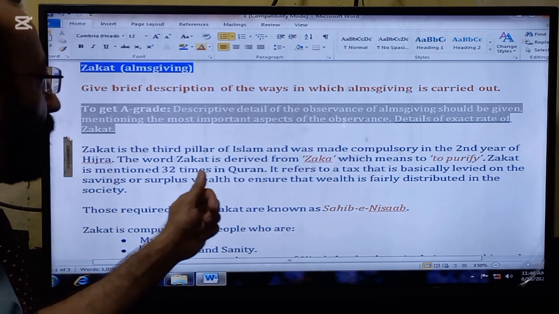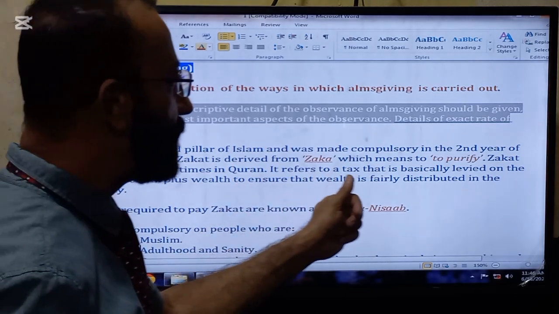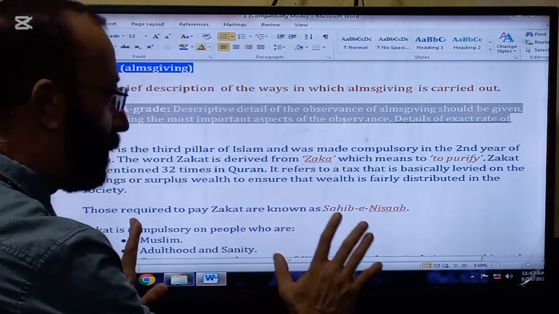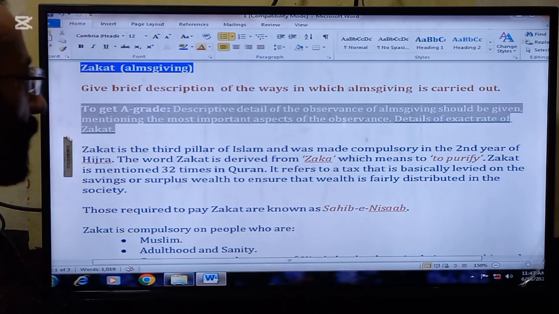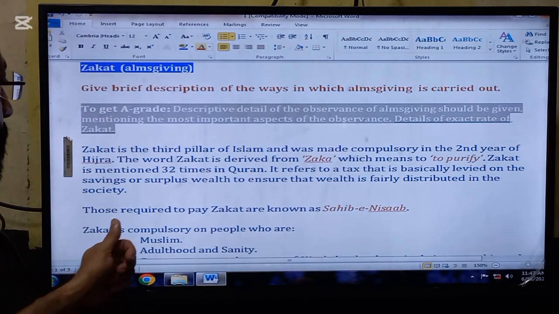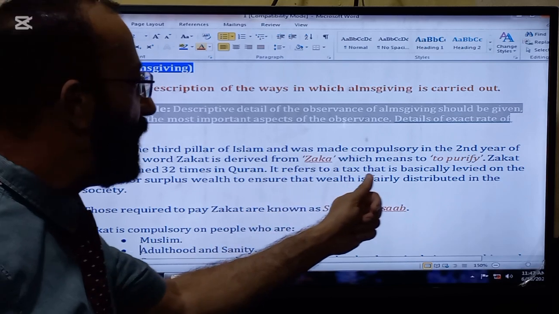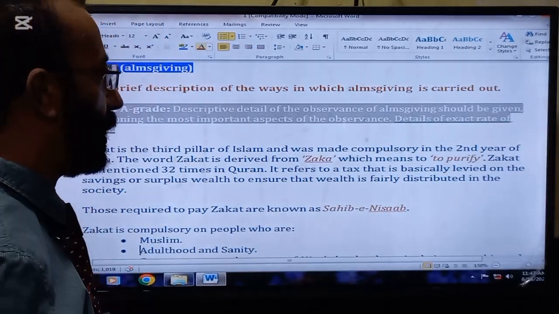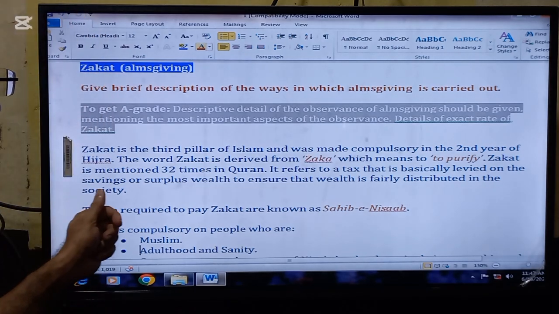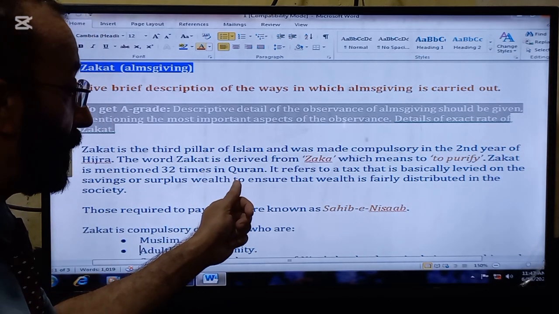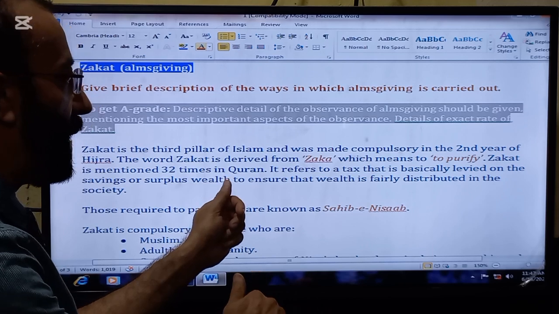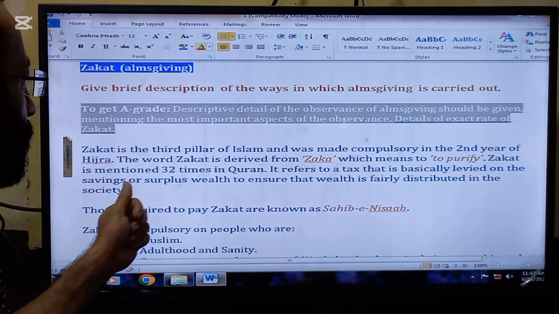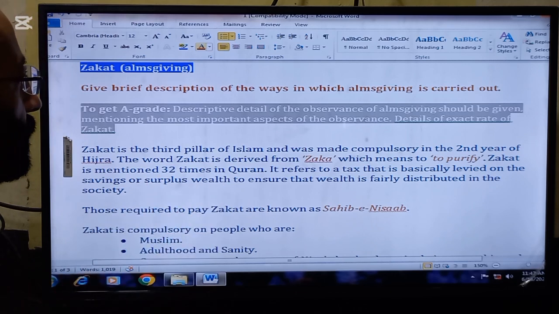Zakat is the third pillar of Islam and was made compulsory in the second year of Hijrah. So this is the thing which should first be mentioned in your answer. The word zakat is derived from zakah, which means to purify. So this is the meaning or definition of zakat. Zakat is mentioned 32 times in the Quran. So this is the next important thing which needs to be mentioned.